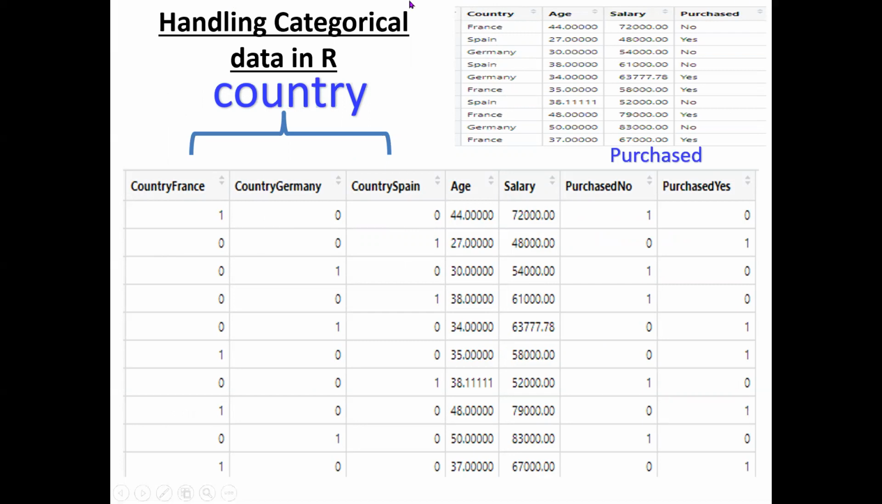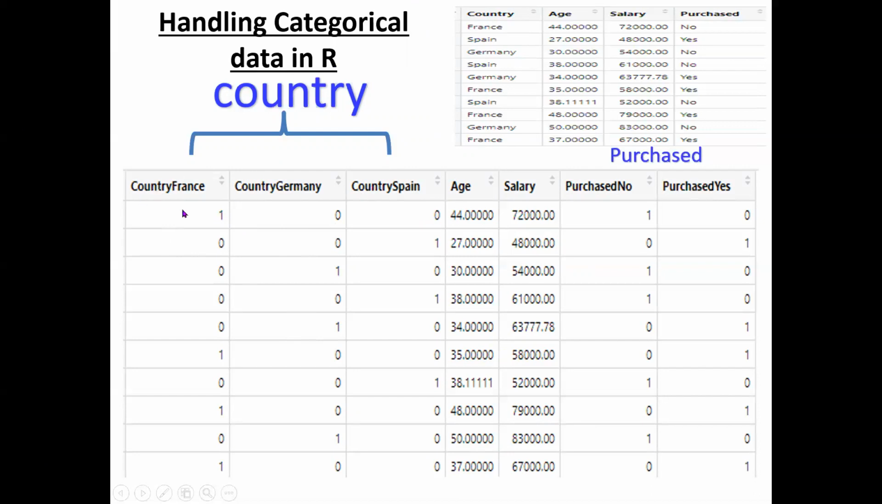In label encoding, just 1, 2, 3 replaced by 1, 2, 3. But here what happened? For the first country one column, for the second country another column, for the third country one column created, and after that you see the values. See, in the first row we are having France. So in the France we are having 1, and the remaining are zeros.